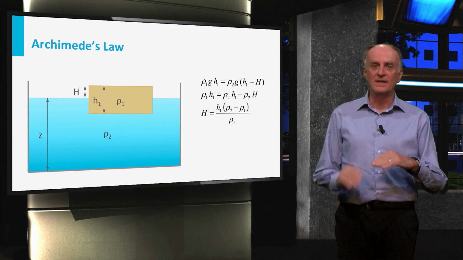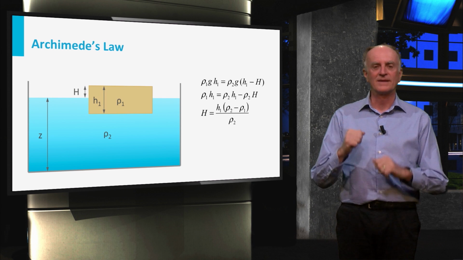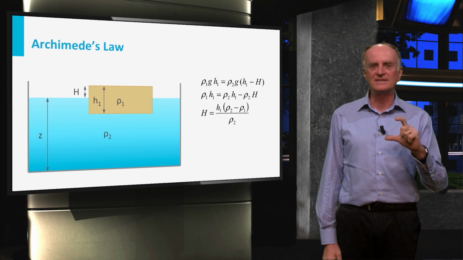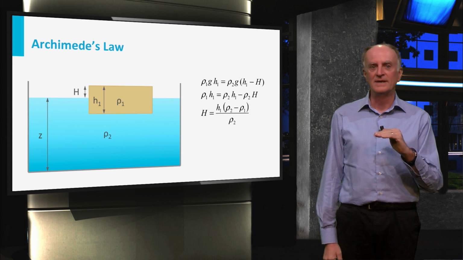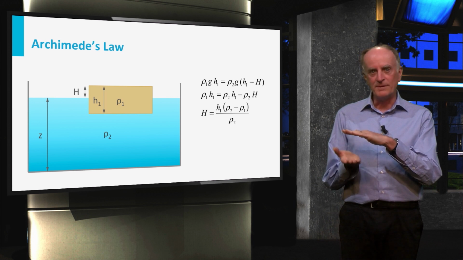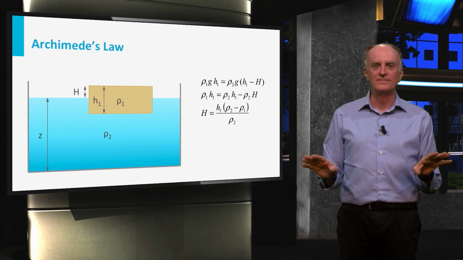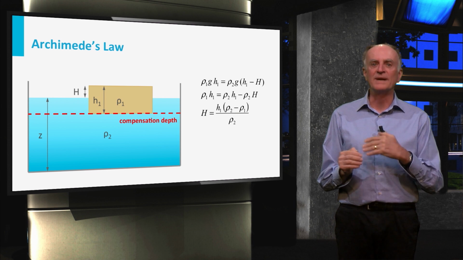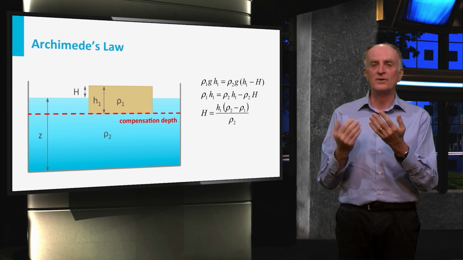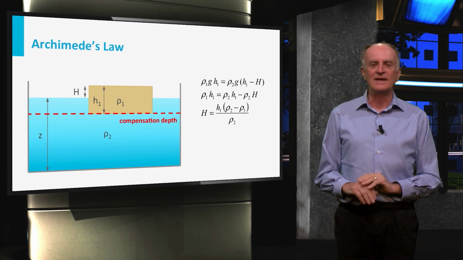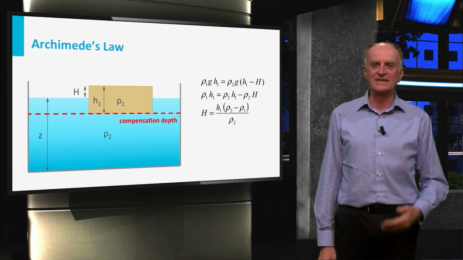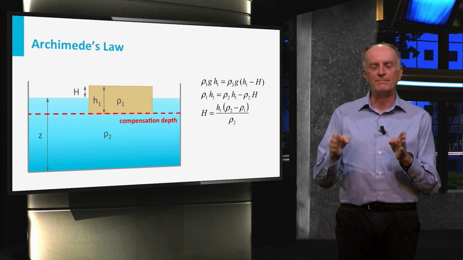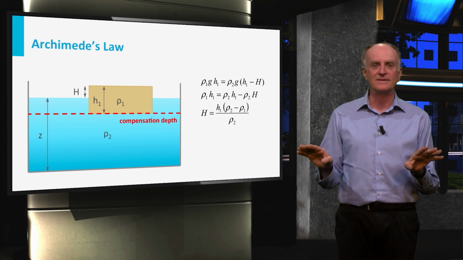In the real world, this would be the topography. As you can see, the only terms in the equation refer to the height of the block and the densities of the block and the displaced fluid. In other words, what happens below the base of the block is irrelevant. We define then a compensation depth, which is the surface separating the domain with changes from the one where no changes exist. An alternative formulation of the law of isostasy is that if isostatic equilibrium exists, then the weight of all columns above the compensation depth are the same.